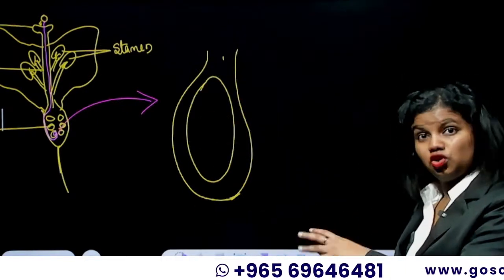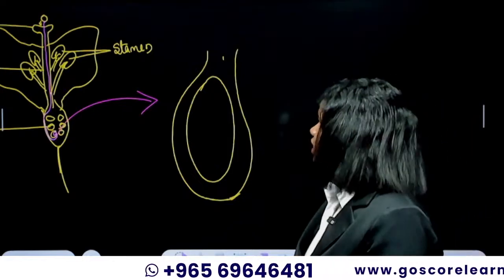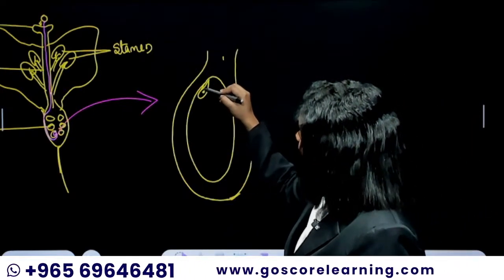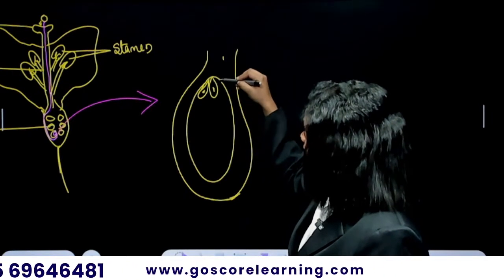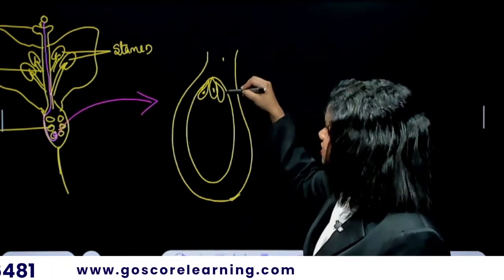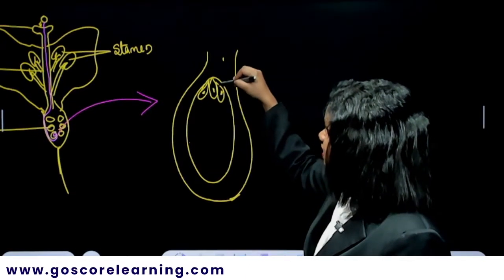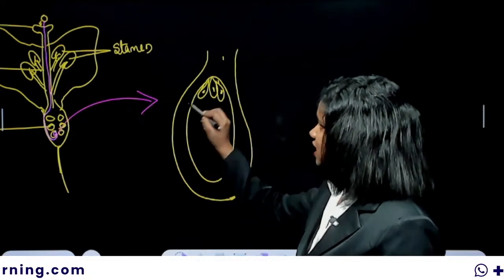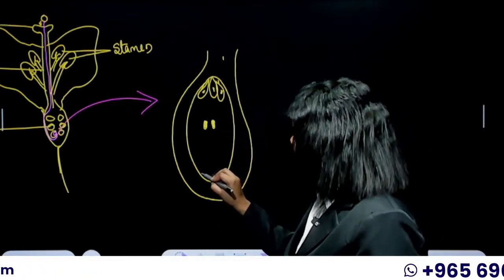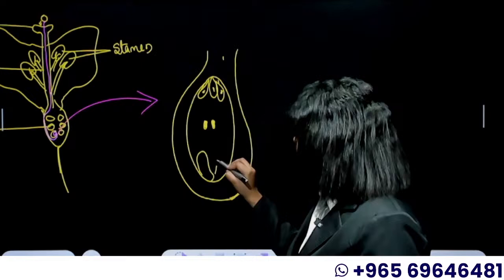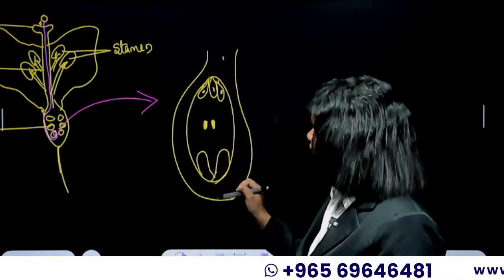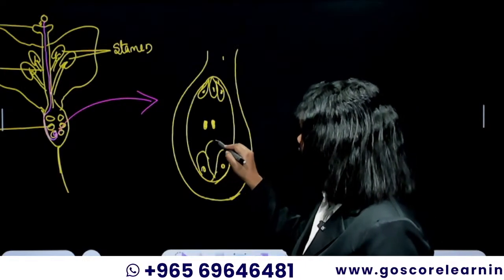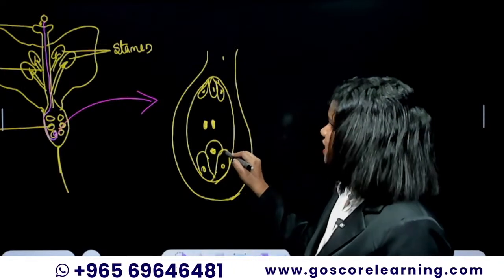Now I'm showing it as a single ovule, and inside the ovule there would be cells called the antipodal cells. These are the antipodal cells. There would be two nuclei in the center, and that is called a central cell. And there would be synergid cells on the other side. So these are the synergids. And in between, there will be our egg cell.